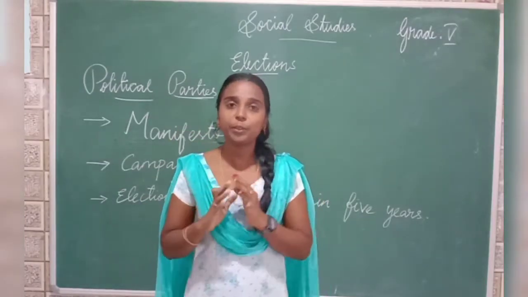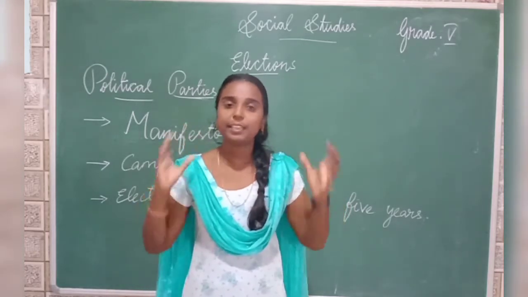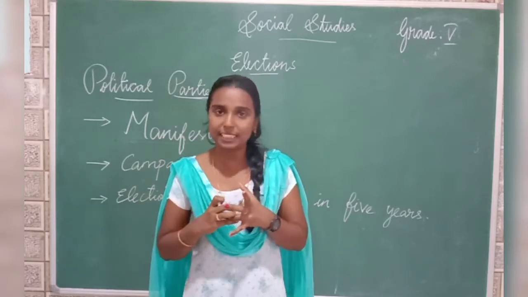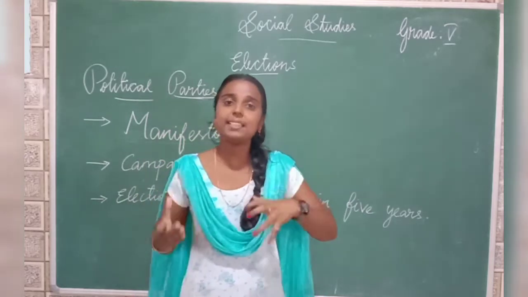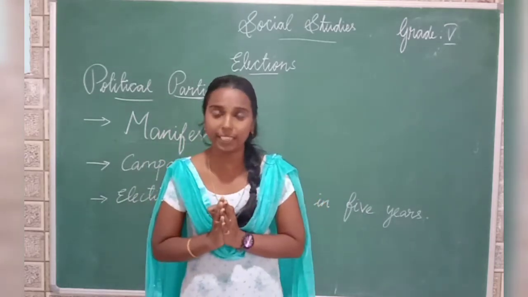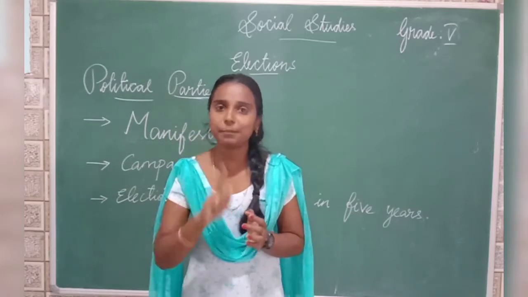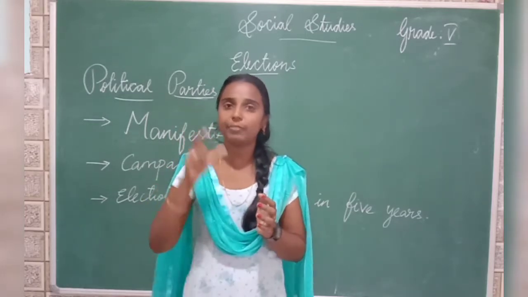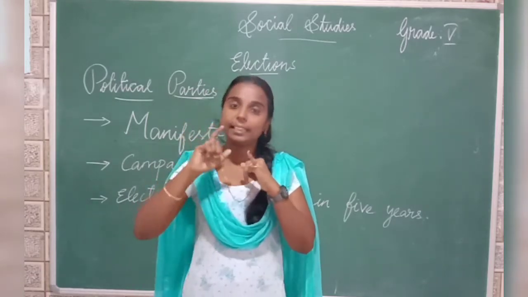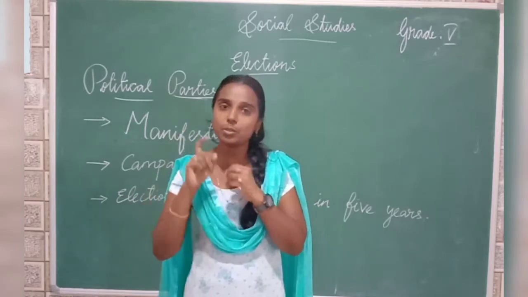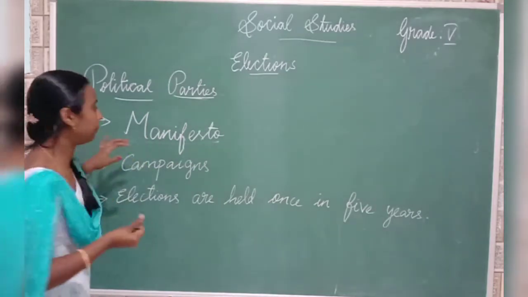Yes children, now you know what political parties are, how India has been divided into different constituencies for the ease of election, and who candidates are, right? Now we are going to see what happens once the election date is announced. So who announces the date of election? Yes, the Election Commission of India, right? It is the role of the Election Commission of India to decide the date of election. Once the Election Commission announces the date of election, first the political parties will establish their manifesto.